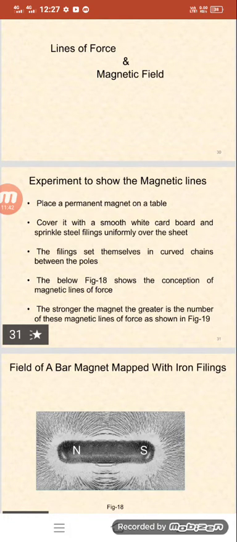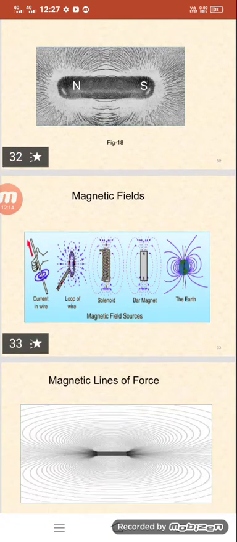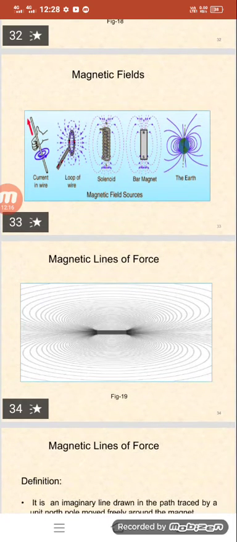Suppose here we hang the bar magnet, which is normally covered with iron filings on the ends of the conductor and on the ends of the magnet. So these are some magnetic field sources: current in a wire, a loop of wire, a solenoid, a bar magnet, and the earth. So the magnetic field sources are available in this pattern. Those are like a bar magnet, the earth, the solenoid, a loop which is nothing but a circular coil, and normally a current carrying conductor. So now these are the magnetic lines of force which travel from the north to the south pole.